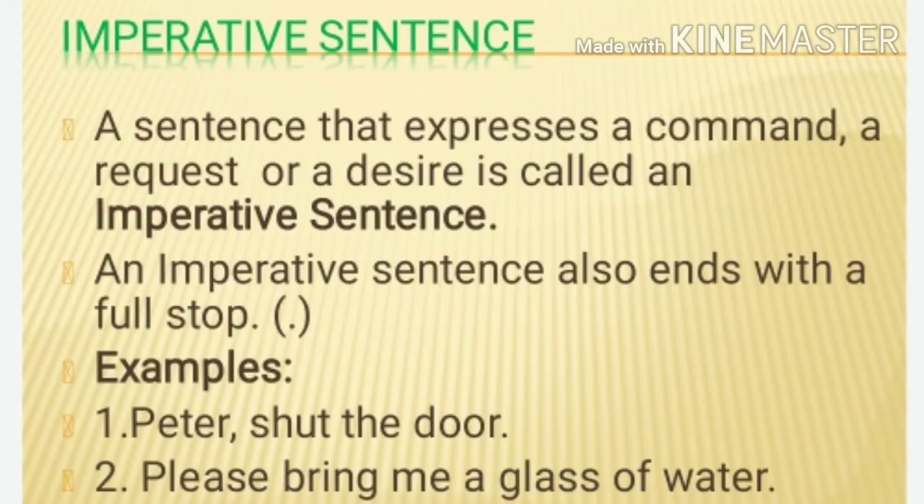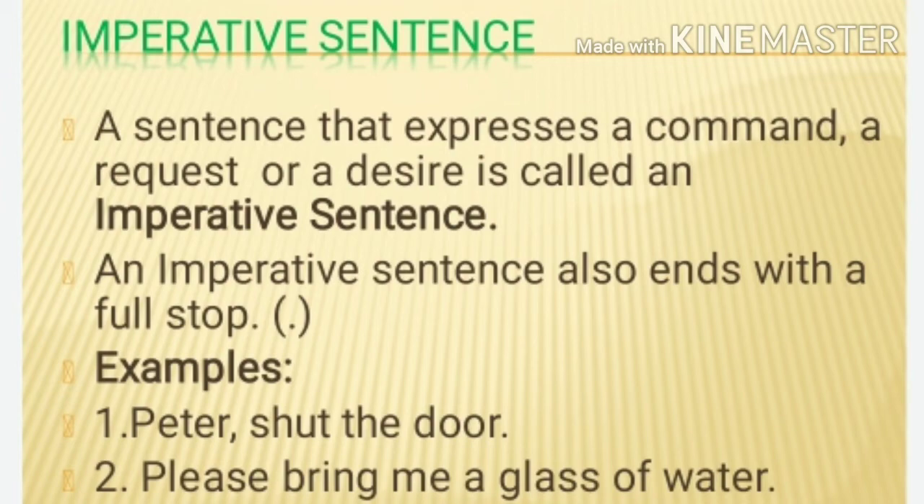The third type is an imperative sentence. A sentence that expresses a command, a request, or a desire is called an imperative sentence. An imperative sentence also ends with a full stop. So how can you differentiate these types of sentences? They give a certain command, a certain request, or a wish that you want. So we can separate these sentences from a declarative sentence. They are easy to recognize.